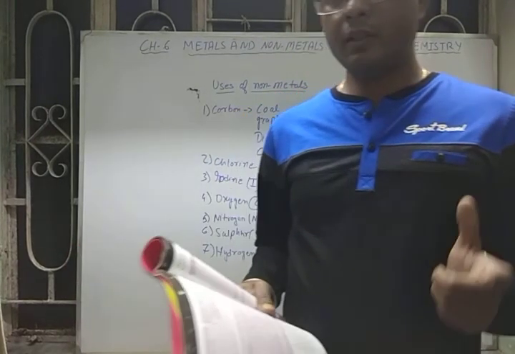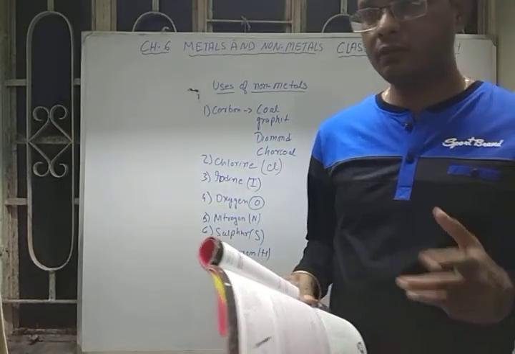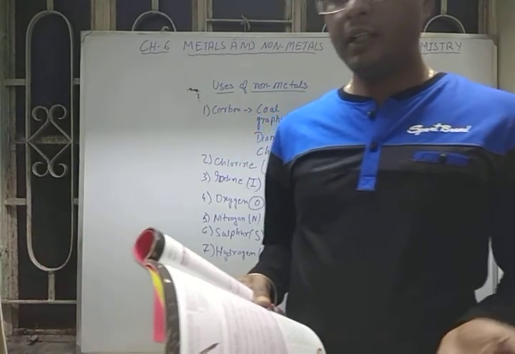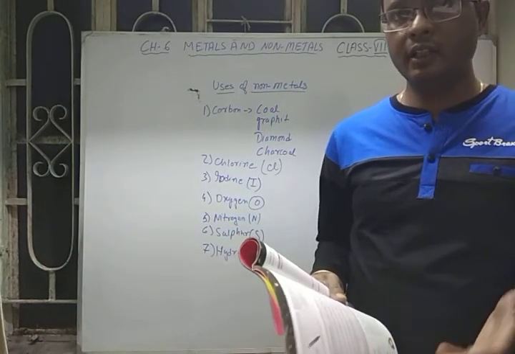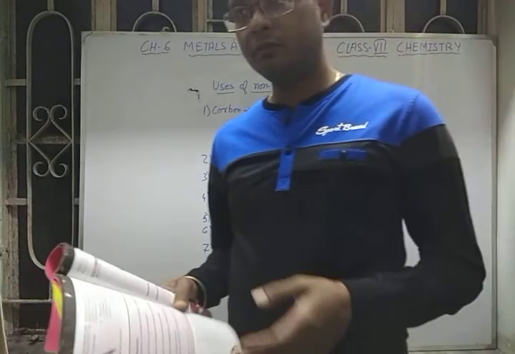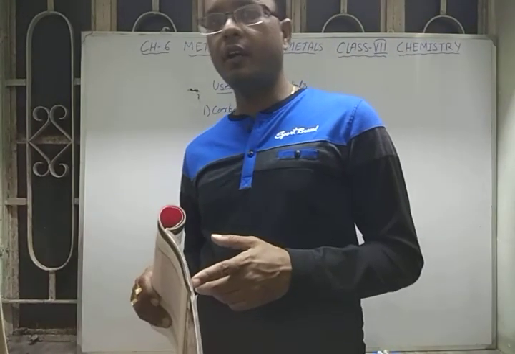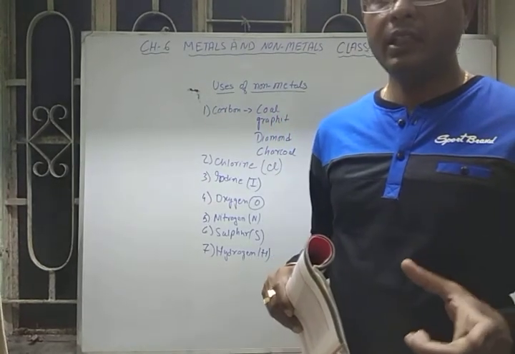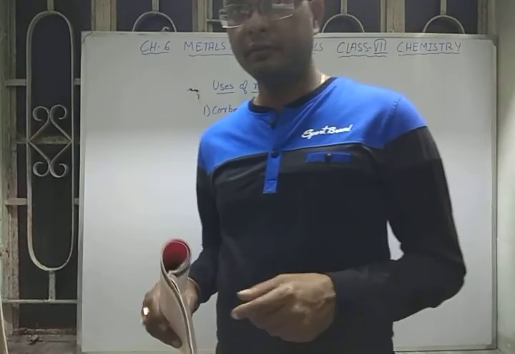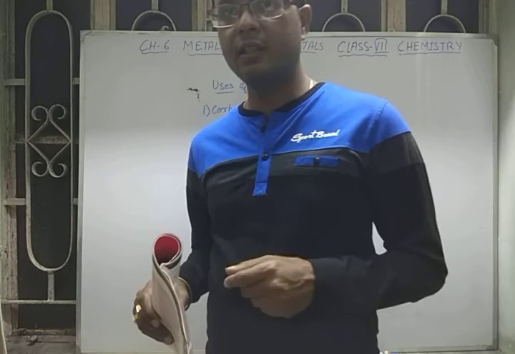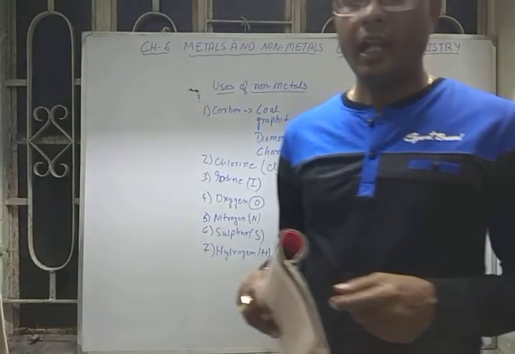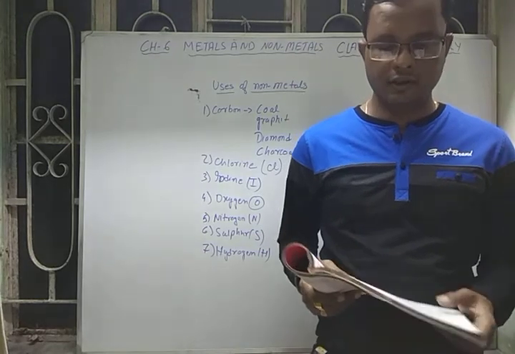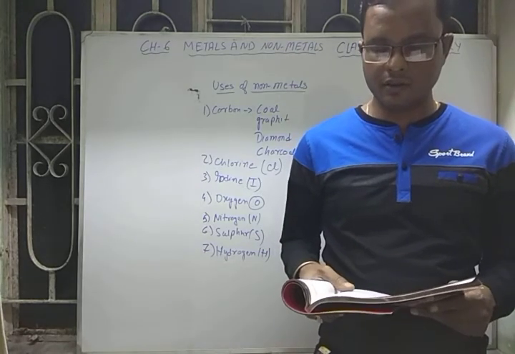When hydrogen comes in contact with vegetable oil in the presence of a catalyst, iron and nickel, this vegetable oil is converted into vanaspati ghee, which we generally call dalda. The process by which it is done is called hydrogenation of oil. So here also hydrogen is used.